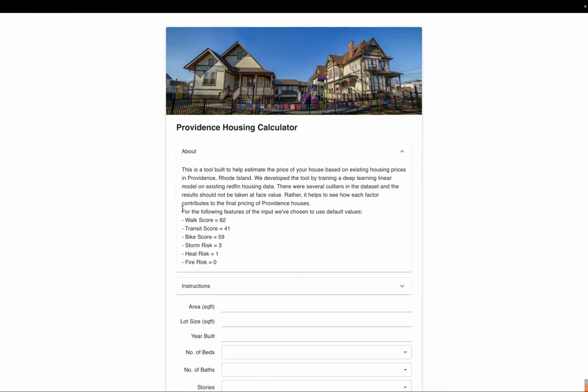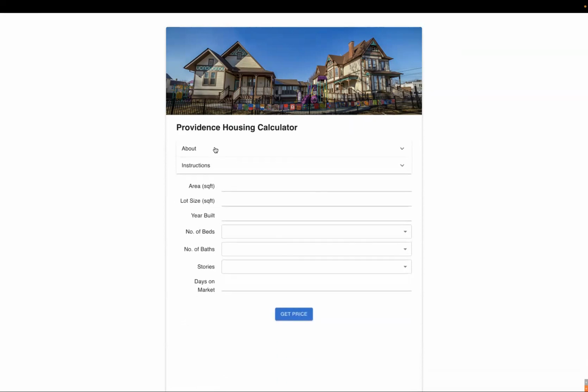And for this prediction, we have taken the liberty of assigning some default values to properties that the user will have a hard time predicting or estimating, such as storm risk, heat risk, or certain Redfin values like walk score. So we've taken the default values to be the mode of each data point in our data set.